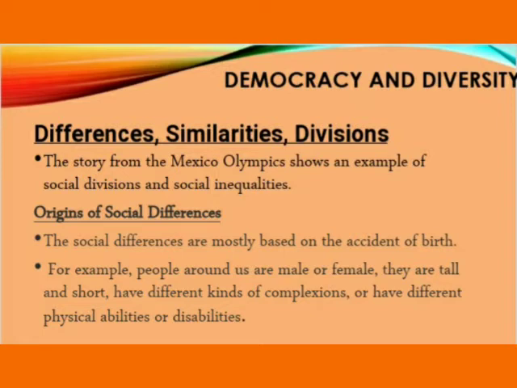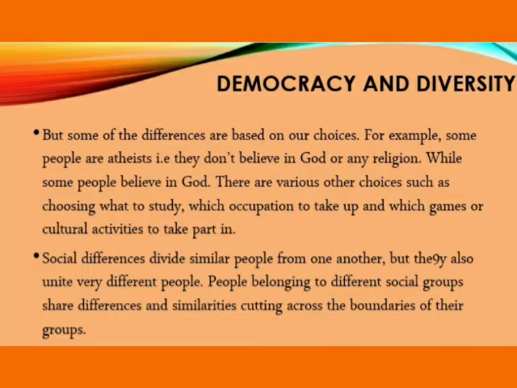However, some choices can be made in some respects. Not all kinds of social differences are accidental by nature. People choose to follow or not to follow a particular religion. They choose their field of study and the career path that they want to take in their life. All such social groups are formed because of their choice. Thus, some social differences are accidental by nature and some result from people's own choice.